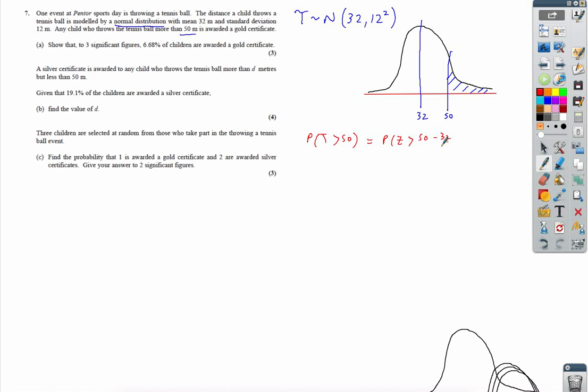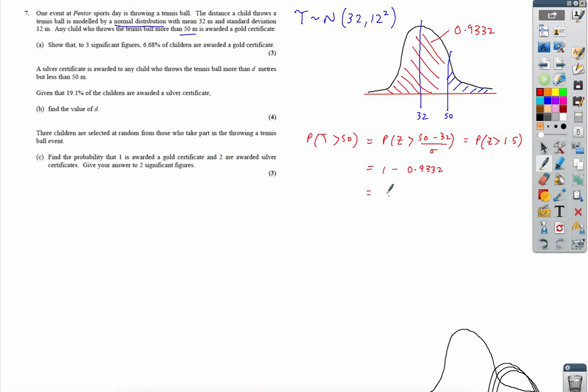To standardise, take away the mean, divide by the standard deviation. And we could look that up. So the probability that it's greater than 1.5. If you look up 1.5 in your table, it will tell you 0.9332. Now, as you look it up, you go, well, that doesn't make sense, that can't be 0.9332. Oh yeah, silly table only gives me the figures to the left. So I know that area there is 0.9332.